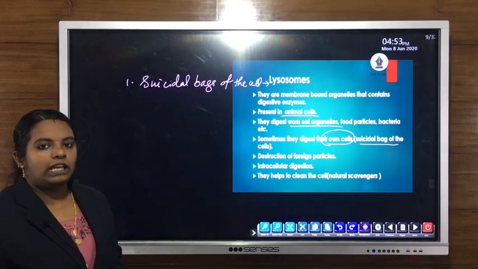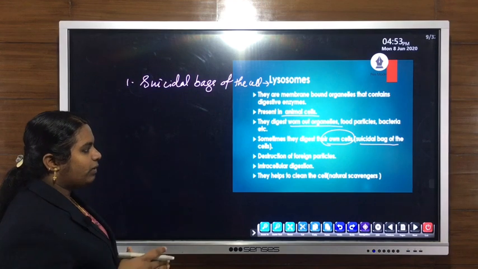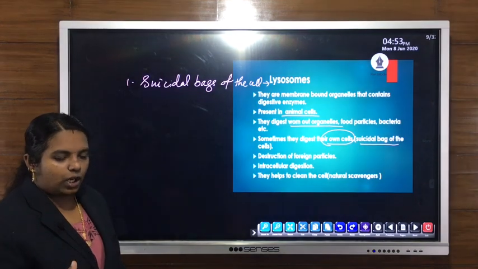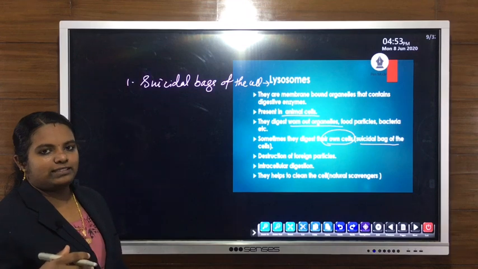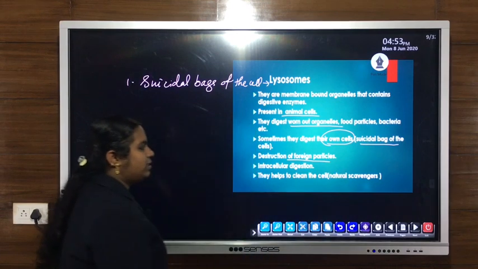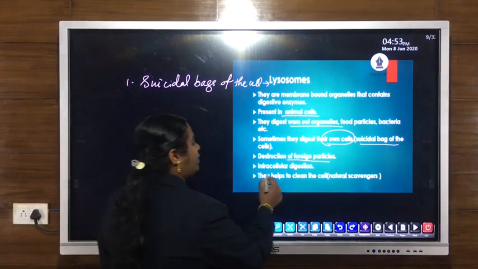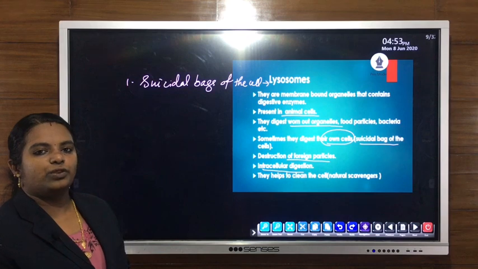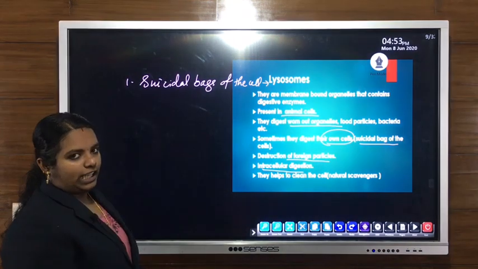What is the reason behind that? Because sometimes with the help of the hydrolytic enzymes or powerful digestive enzymes present in the lysosome, they may eat or destroy their own cells. So that is why they are known as suicidal bags of the cell. Then they help in the destruction of foreign particles, or they help to remove foreign particles. Another important function is that they help in intracellular digestion, the digestion of material within the cell itself.